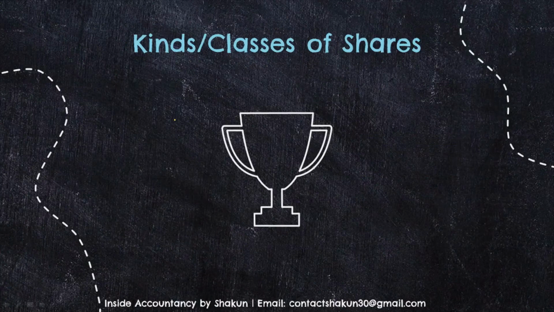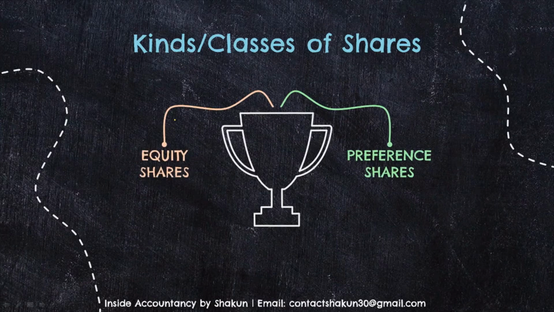Moving on. Now let's talk about the classes or kinds of shares. This also you have studied in the previous class, but we will quickly brush it up. There are 2 types of shares mainly: preference shares and equity shares. Preference shares are those shares which have preferential rights. They have 2 preferential rights. One is the right to receive dividend. This dividend is a fixed amount which is calculated at a fixed rate, and it is paid to them before the payment is made to the equity shareholders. So they have a right to receive a fixed rate or amount of dividend before it is paid to equity shareholders.